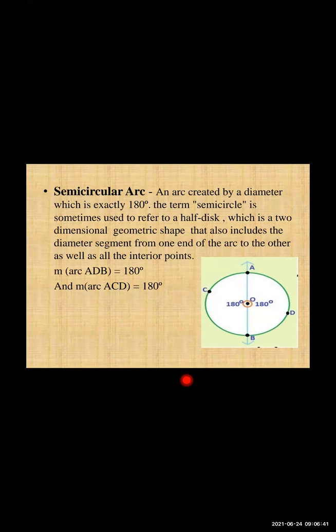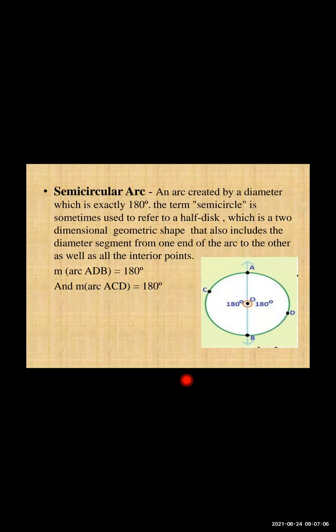It is a two-dimensional geometric shape that also includes the diameter segment from one end of the arc to the other, as well as the interior points. It consists of all the interior points and is a geometric shape like a half circle. Okay? And it consists of the diameter.